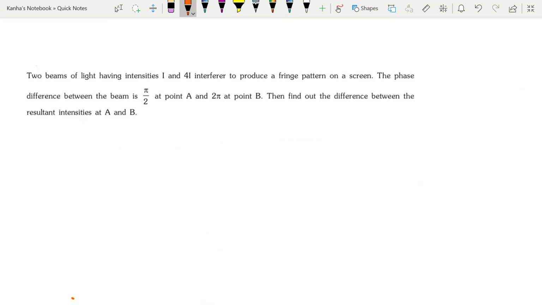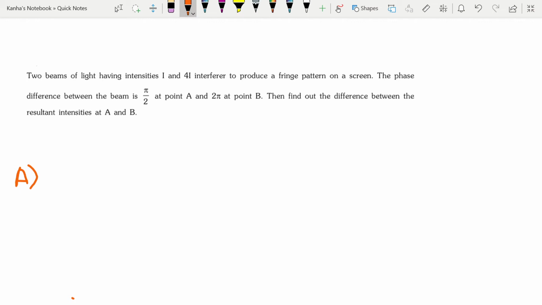Let's take a look at another question. Two beams of light having intensities I and 4I interfere to produce a fringe pattern on a screen. The phase difference between the beams is pi by 2 at the point A and 2 pi at the point B. Find out the difference between the resultant intensities at A and B. So let's see what happens at A.